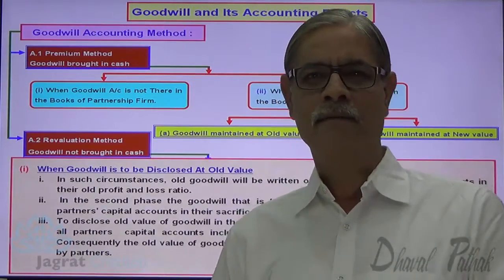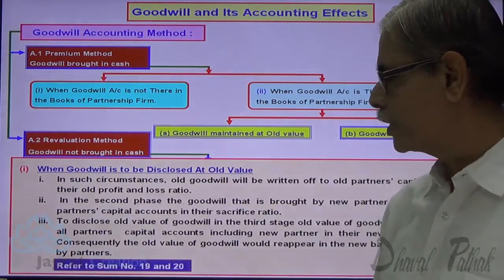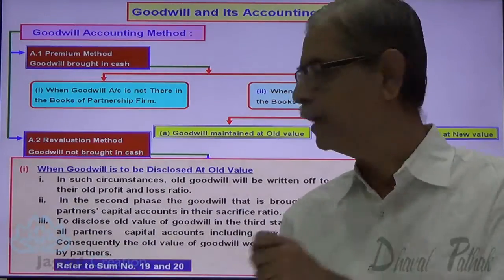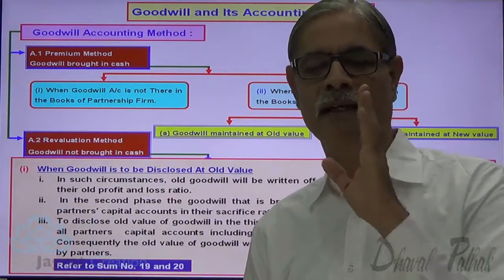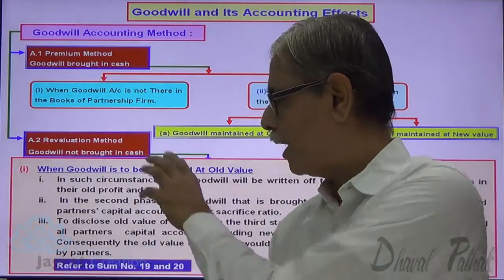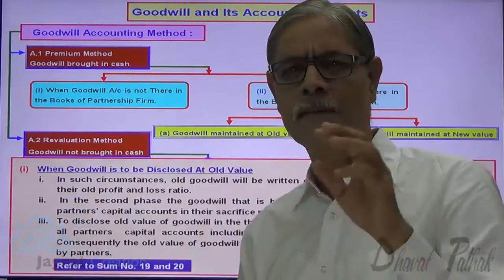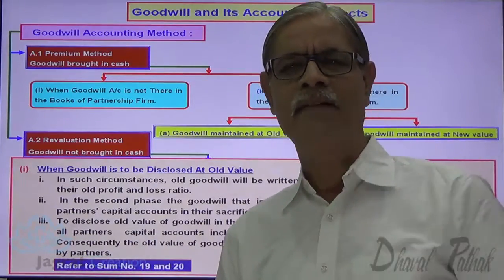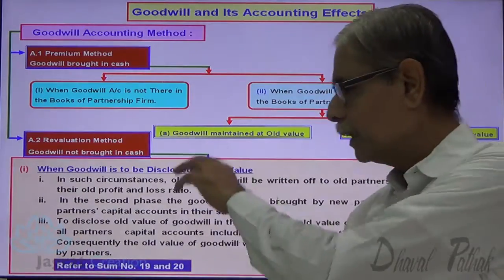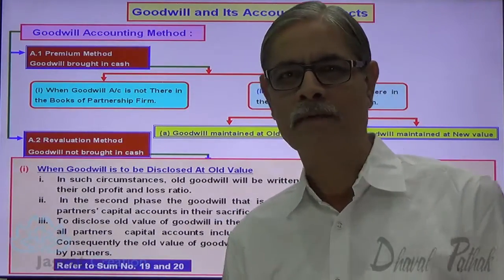Now let me take one practical illustration for explanation. But I suggest you refer to sum number 19 and sum number 20 in the DVD to understand these three concepts once again. They are already there in your self-learning DVD. After this, you can refer to these sums. All these sums have been explained in detail in the lectures in the DVD. But in spite of that, let me take one small illustration to explain this concept. Observe it.